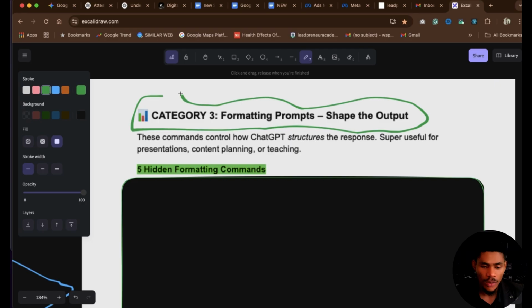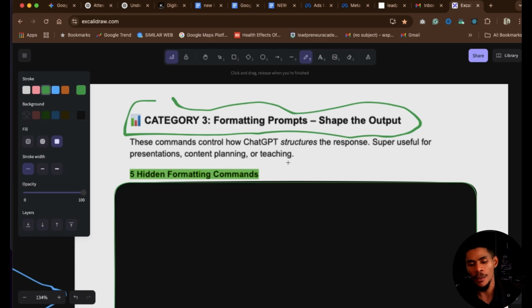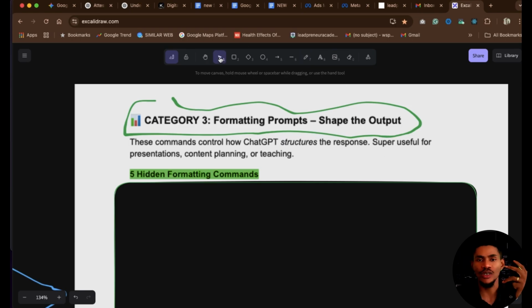So when it comes to category number 3, we are talking about formatting prompts. These are the prompts that you use to format and to shape the output of your result from ChatGPT or any AI at all. I'm just using ChatGPT as an example because it's more popular than the rest of the AIs when it comes to creating content, but you can use this for any kind of AI at all. Now, this command controls how ChatGPT structures the response you get, right? It's super useful, and when it comes to presentation or content planning or teaching, this is what you need because formatting is very, very important for the sake of visual aids.